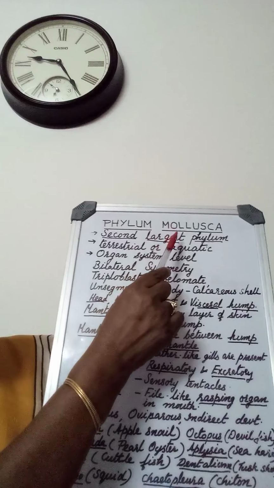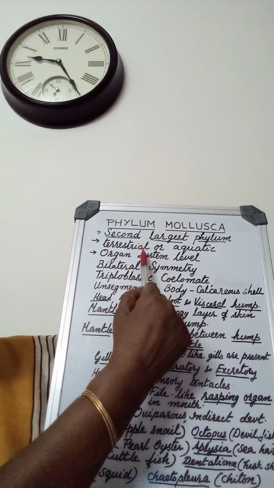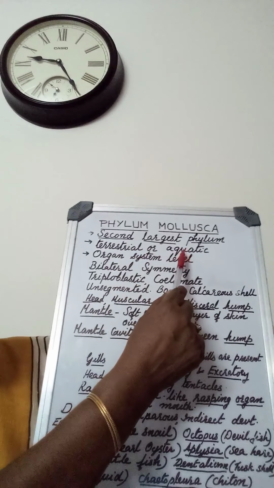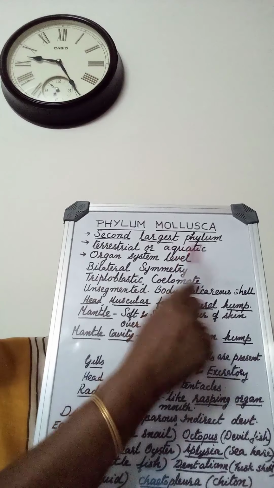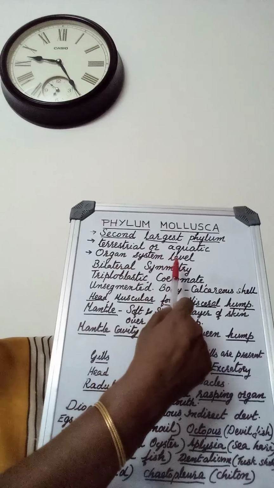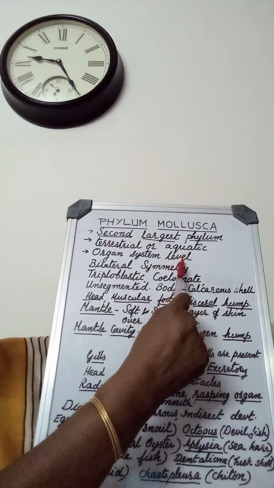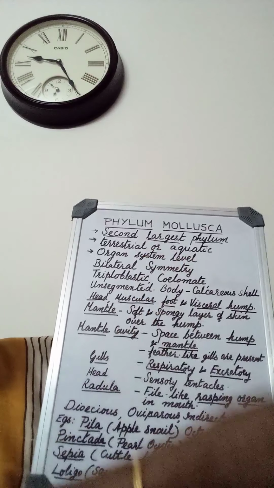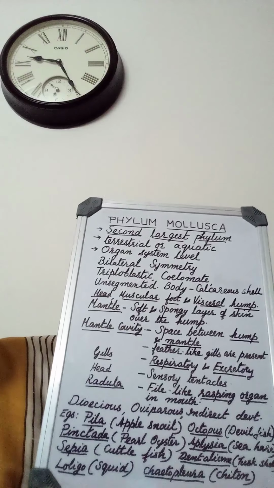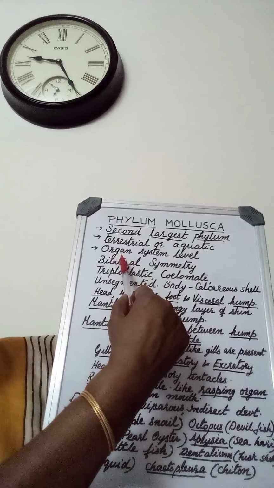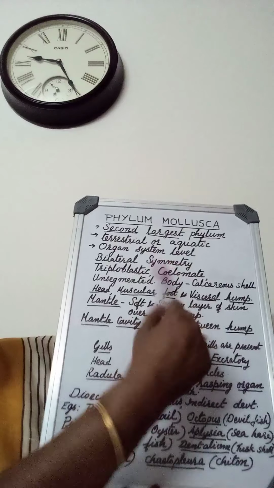The animals coming under Mollusca are terrestrial, that means they are found on land, or aquatic, that means they are present in seawater and freshwater. The level of organization is organ system level. In Platyhelminthes we have studied organ level of organization. Annelida, Aschelminthes, Arthropoda, Mollusca, they have organ system level of organization. The symmetry is bilateral.